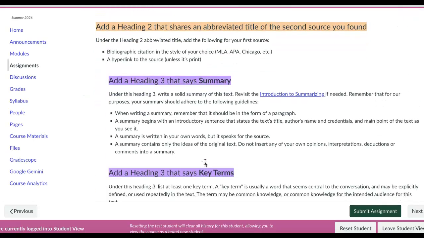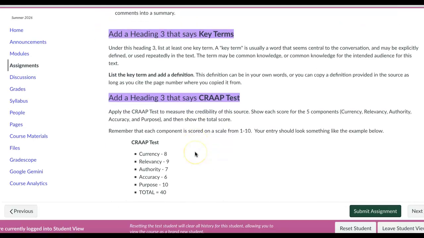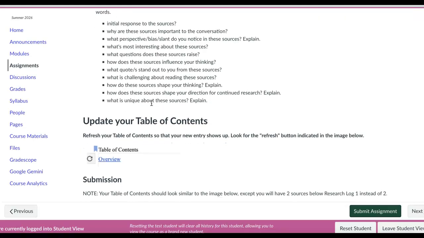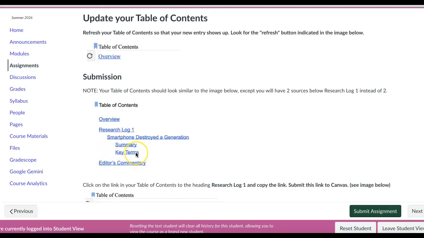Okay, so you'll have 2 sources, and you're doing the same things where you have the citation, summary, key terms, CRAP test, and then your last thing that you'll do is a Heading 2 that says Editor's Commentary, and you're responding to both sources. So you write one Editor's Commentary that responds to both sources. Then you'll need to refresh your table of contents, and you'll see that it should all appear if you have done the headings correctly.